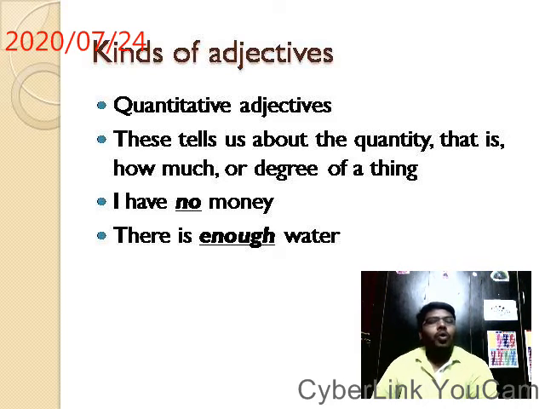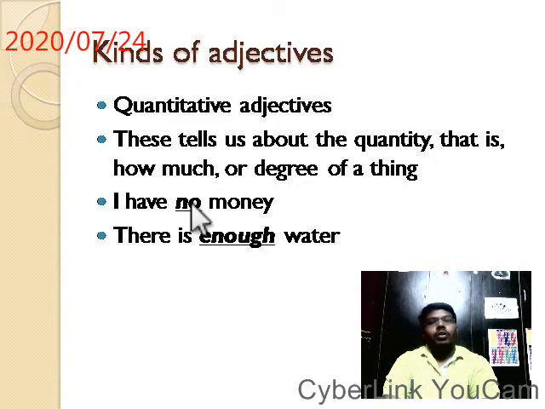I have no money. There is enough water. How much water is left? There is enough water. How much money do you have? I have no money. That is, it is giving the quantity, the quantity of money. I have no money, or I have some money. We can also say I have some money, the quantity of money. I have enough money, or I have enough water.